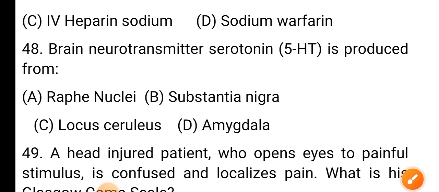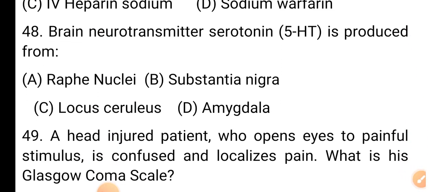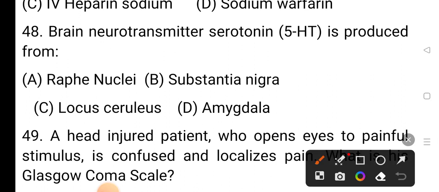Question number 48. Brain neurotransmitter serotonin is produced from option A, raphe nuclei; option B, substantia nigra; option C, locus ceruleus; option D, amygdala. Correct answer is option A, raphe nuclei.